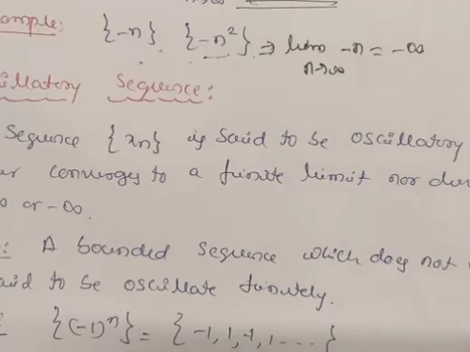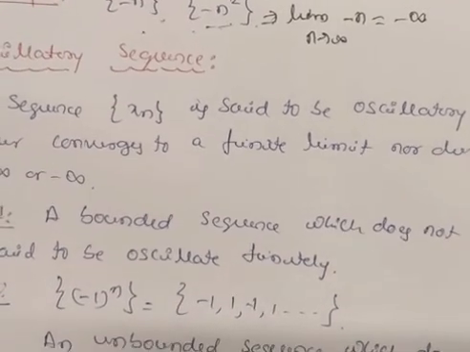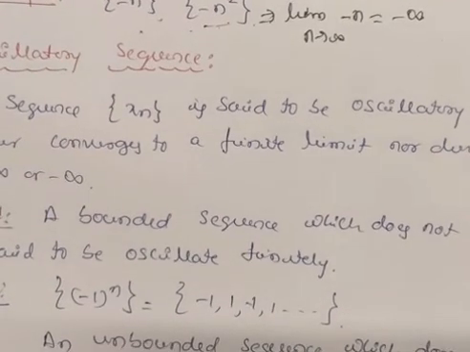Here you take one example, the sequence minus 1 raised to n, which is minus 1, plus 1, minus 1, plus 1, etc. If you substitute n equal to odd numbers, you will get minus 1. When you put n equal to even numbers, you will get plus 1. So it takes a finite value, either minus 1 or plus 1, but it oscillates finitely. That is, the value is finite.